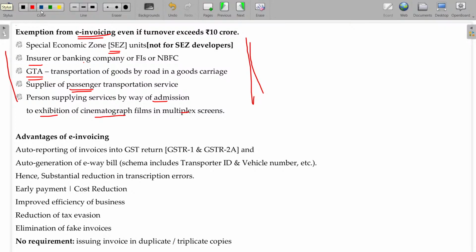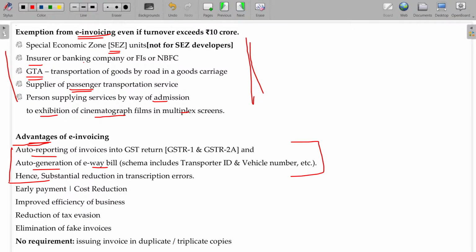And what is the advantage of e-invoicing, sir? Okay, so auto reporting, auto generation of e-way bill, and substantial reduction in transcription error. You will study that later on.